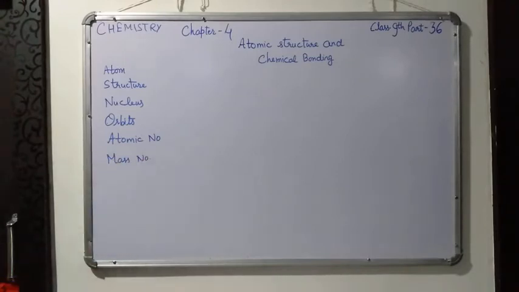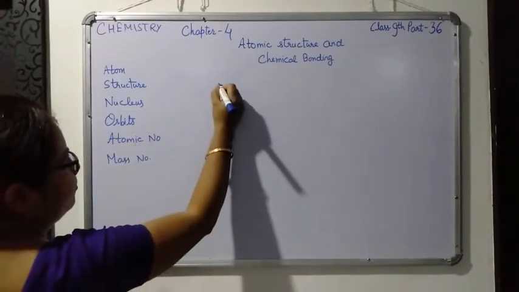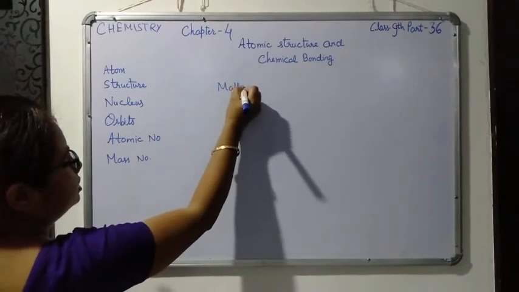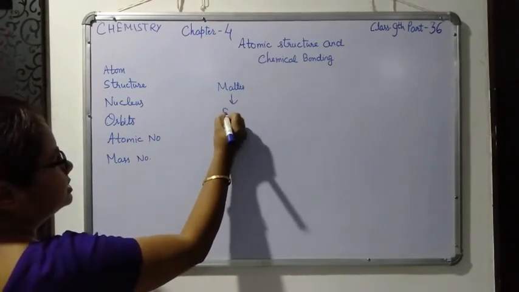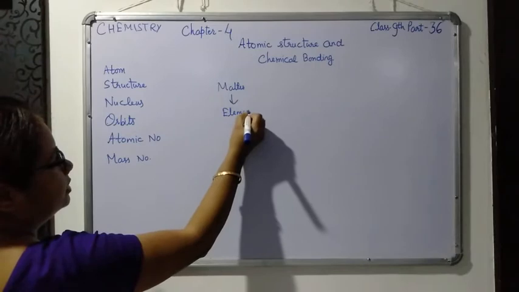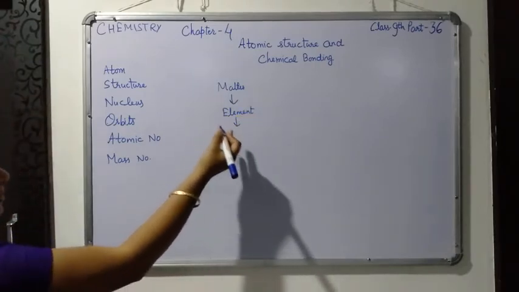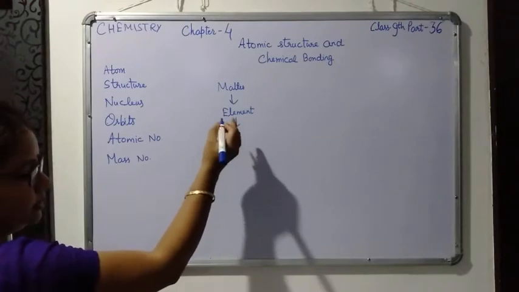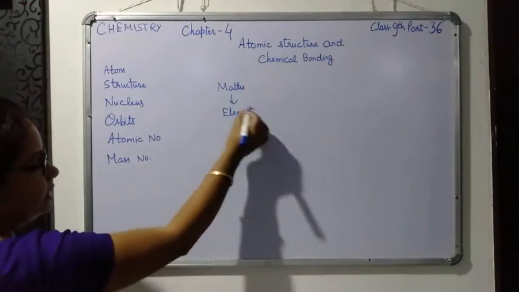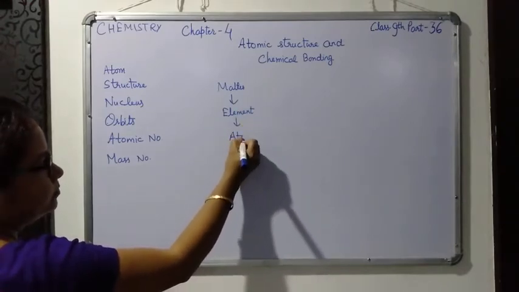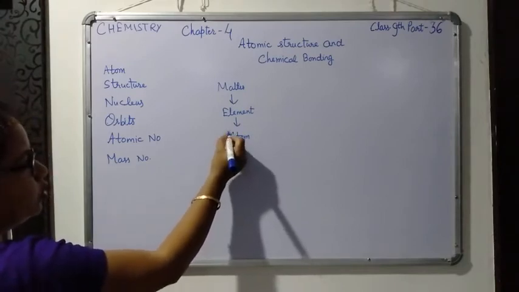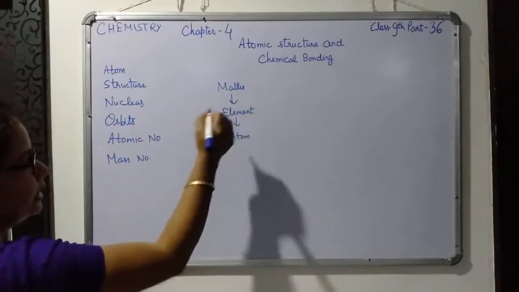So I think all of you know that everything is made up of matter, and all matter is made up of elements. If you divide and subdivide the elements, the smallest possible particle of an element is called an atom, which has all the properties of that particular element.